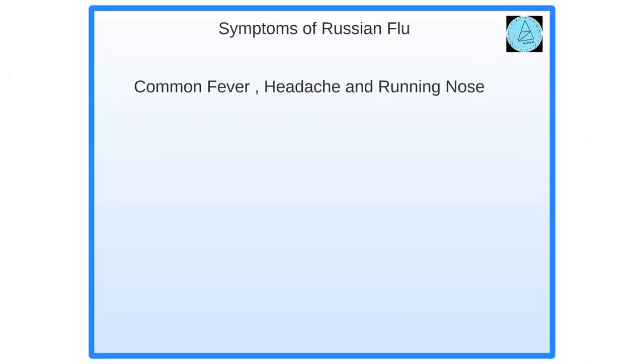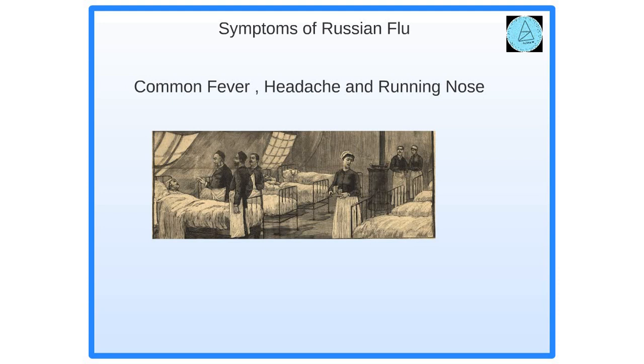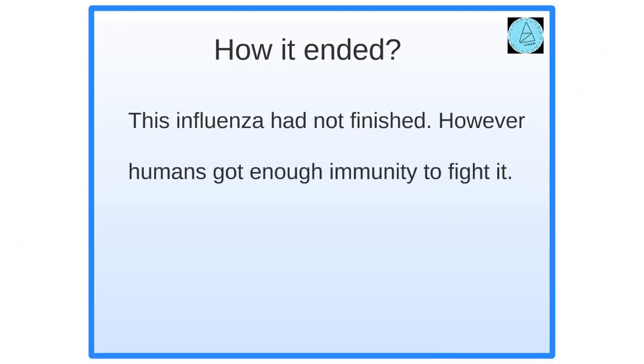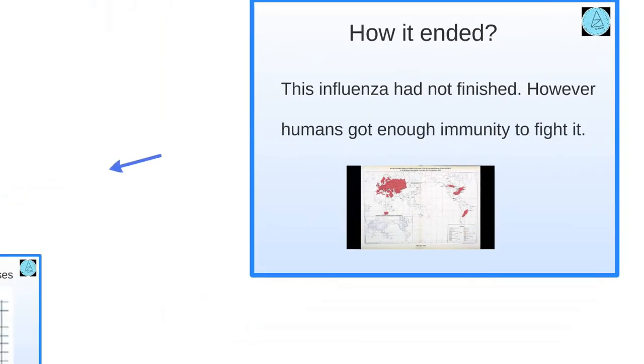Symptoms of Russian flu. The symptoms are simple, like common fever, headache and running nose, but it was dangerous, causing a lot of deaths at that time. The total number of deaths is 1 million. How it ended. This influenza had not stopped completely, however humans got enough immunity to fight against it.